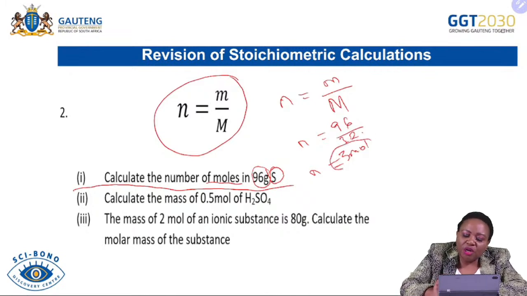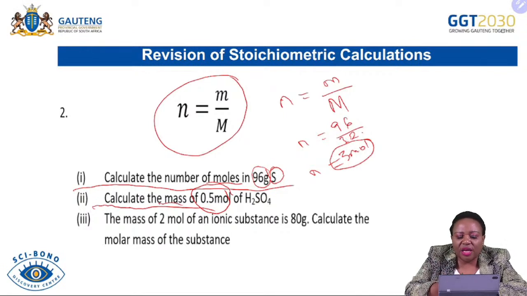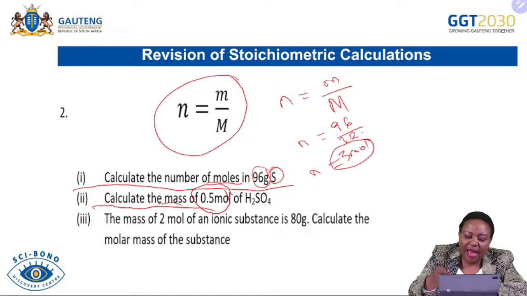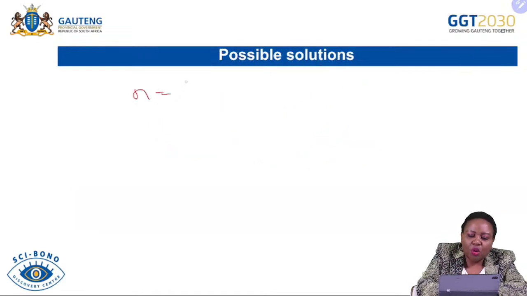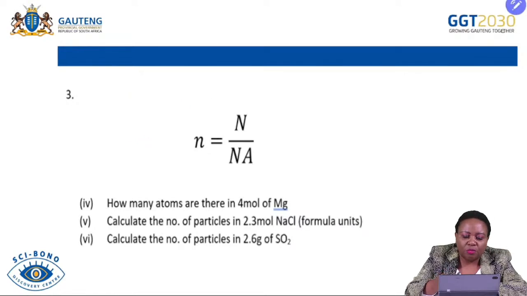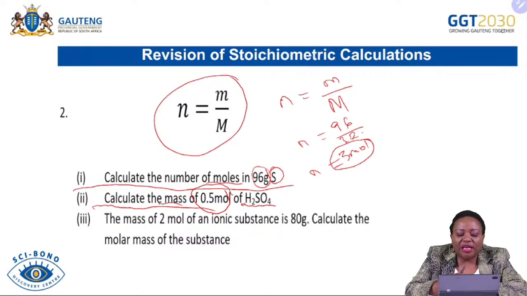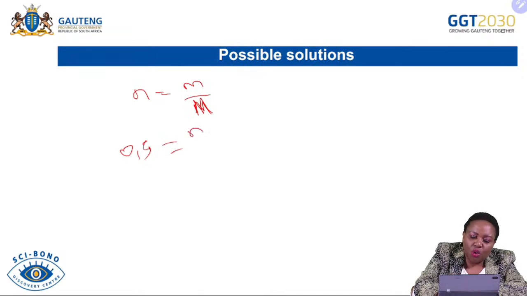So you need to remember this because you are going to use this information. In our second example, they've given you the number of moles and now want you to calculate the mass. We know that the number of moles is equal to mass divided by molar mass. We were provided 0.5 moles, and these 0.5 moles were for sulfuric acid. Now, you don't know the mass because it's what they are looking for, but you also need to know the molar mass.